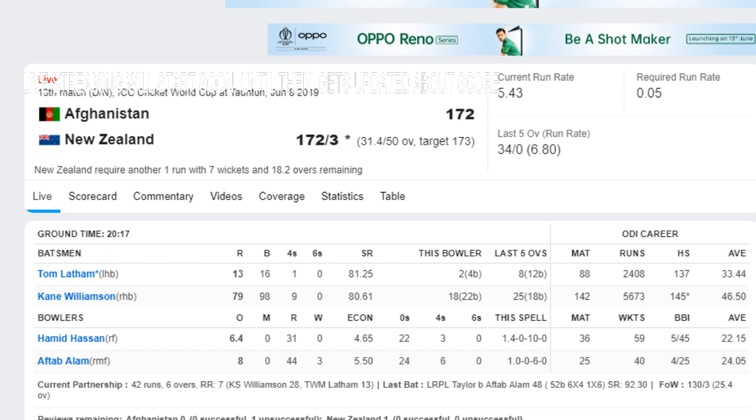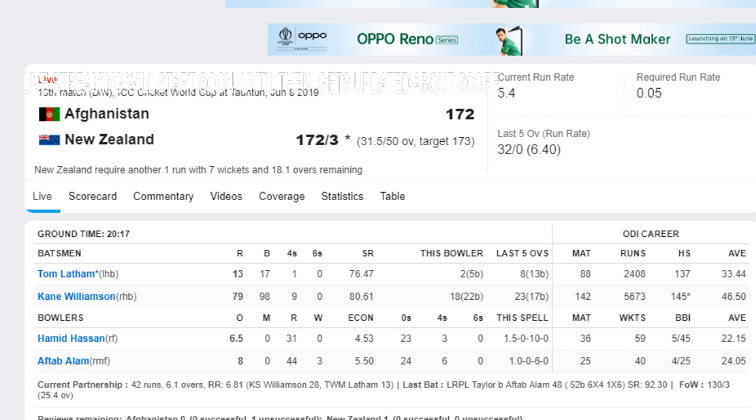This should be the last ball of the innings from Afghanistan. Hamid Hassan bowls to Latham and he does not run. So New Zealand need to hit a bit. Bouncer from Hamid, Latham ducks, barely legal on height. This match will go at least one more ball. 172 for the loss of 3. Another dot ball, full length on off, Latham beaten driving, and it will go into at least one more over now as well. 32 overs gone, New Zealand are 172 for the loss of 3.